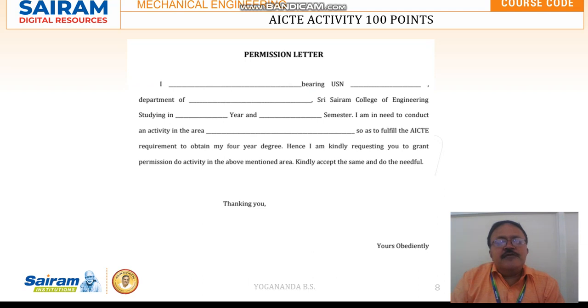So first and foremost thing is the student has to take a permission letter from the head of the institution, seeking permission to conduct the activity in so and so place on so and so activity. So the permission letter has to be taken first. That is the first step.